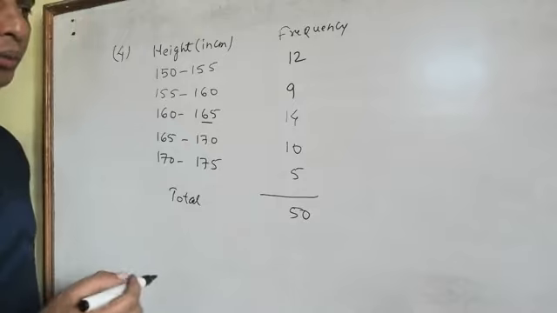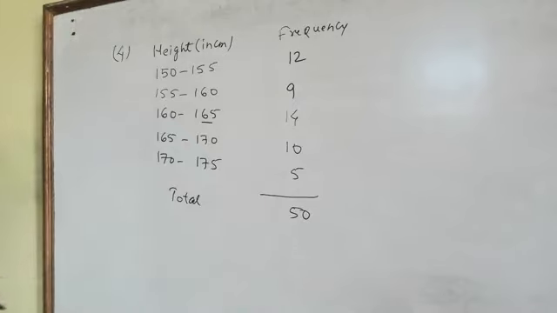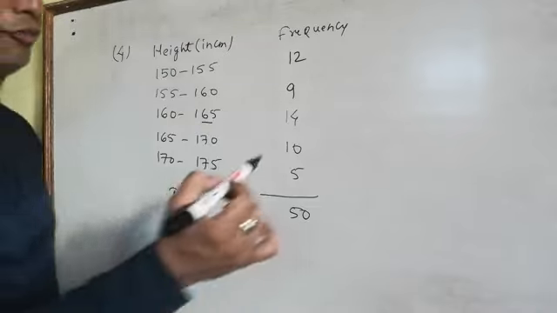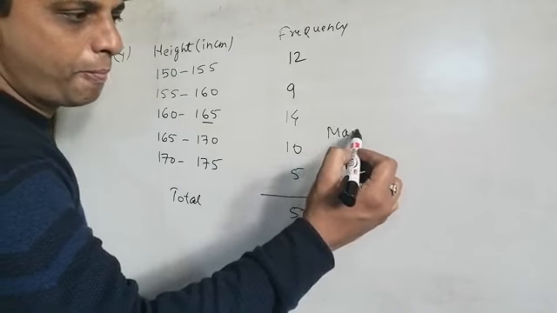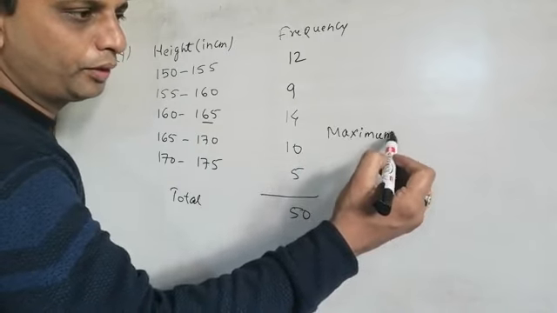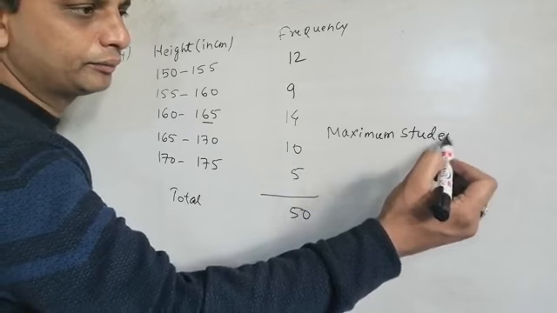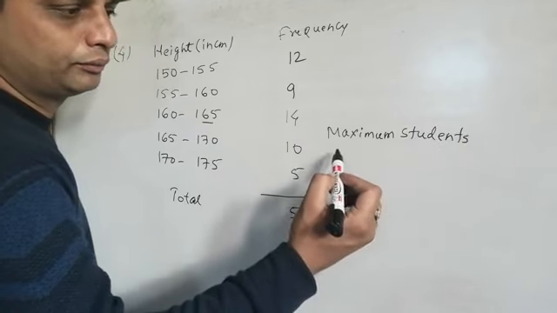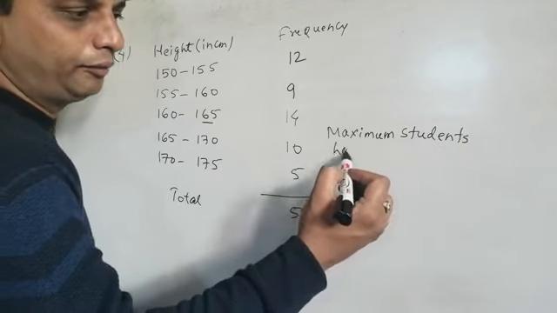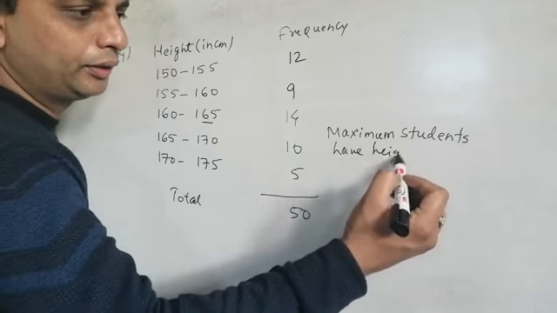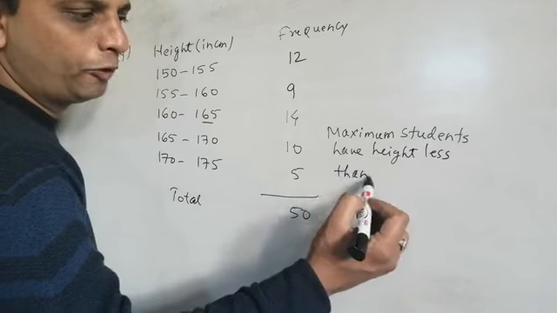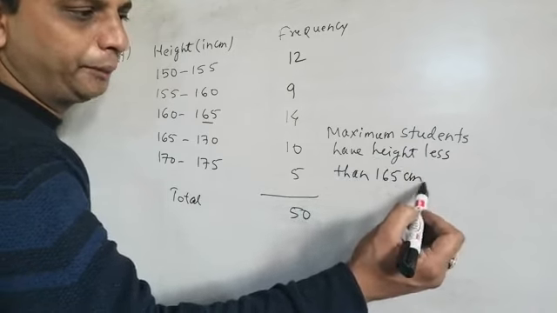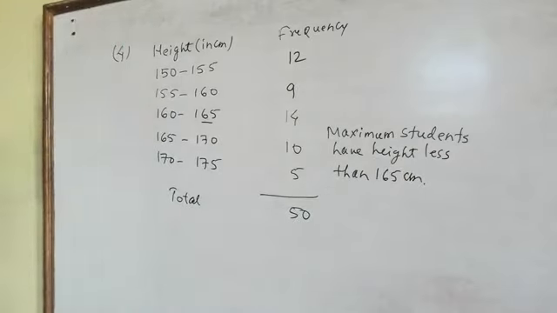So what you conclude from the table, you can write: maximum students have height less than 165 centimeter. This is the answer.